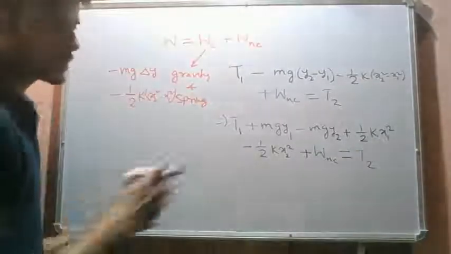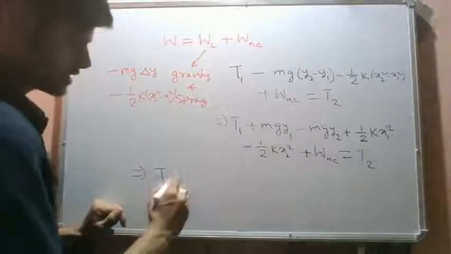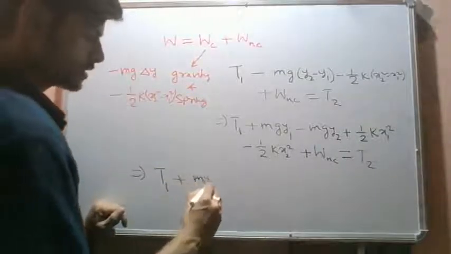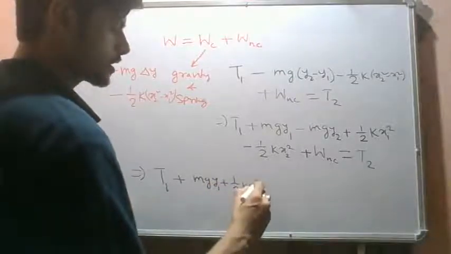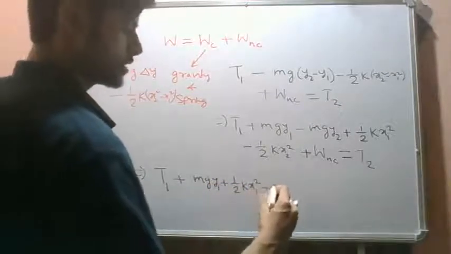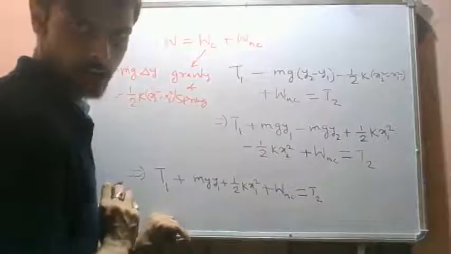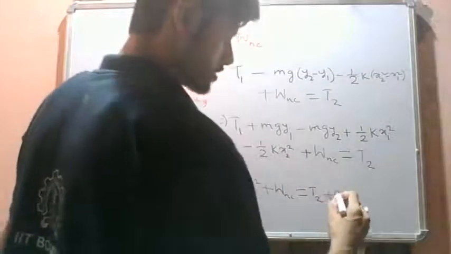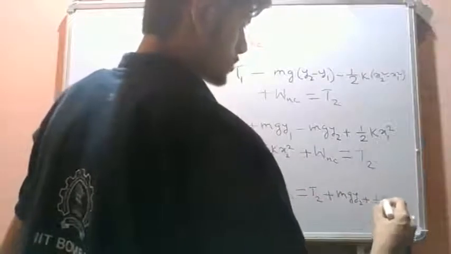So we can write it like this: initial kinetic energy plus mg y1 plus half k x1 square plus W non-conservative equals T2, the final kinetic energy, plus mg y2 plus half k x2 square.